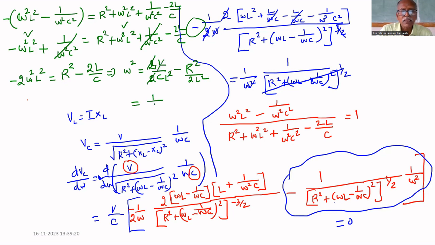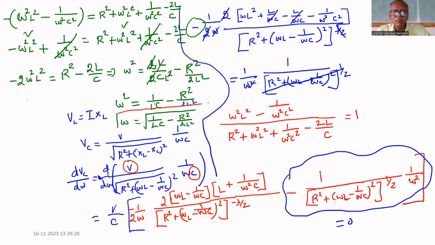1 by LC minus R square divided by 2L square. That is omega square. Therefore, omega equal to square root of 1 by LC minus R square divided by 2L square. VC will be maximum, VC max. The same way, find the frequency at which VL will be maximum.